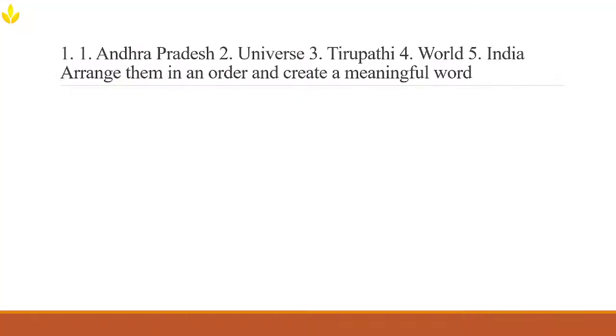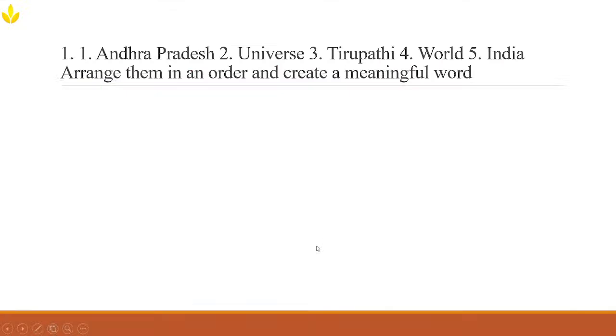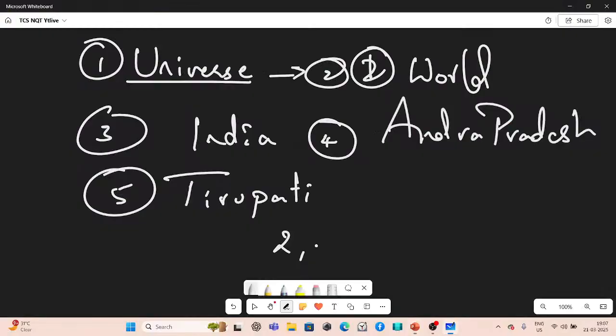Now, since they have already given the corresponding numericals to each word, we can actually write it like this. The first word that should come there should be universe, isn't it? So the first has to start with 2, and the second has to start with 4 according to this logic. 4, yep, 4 is the correct one.